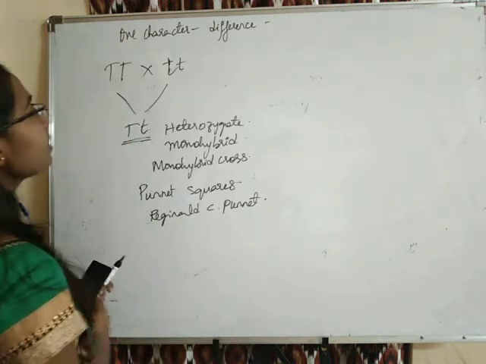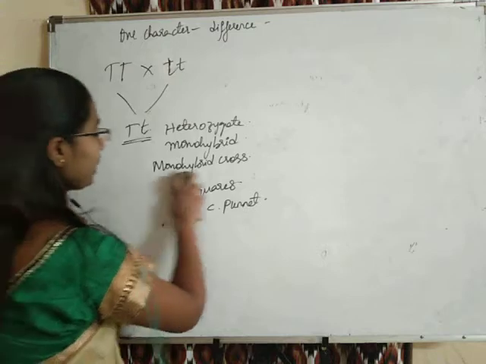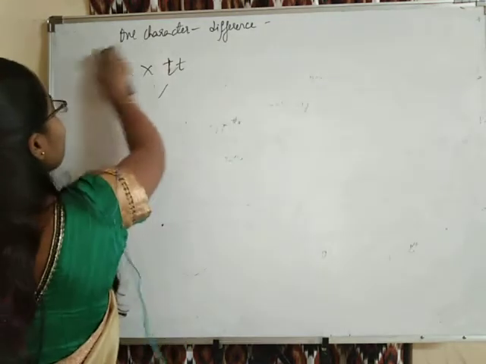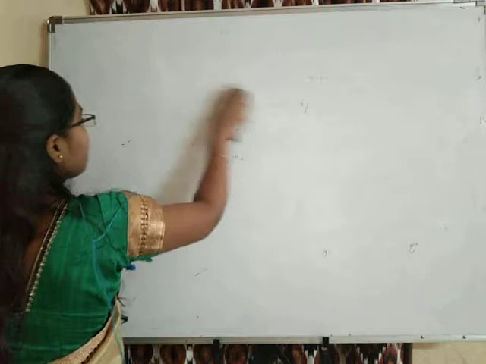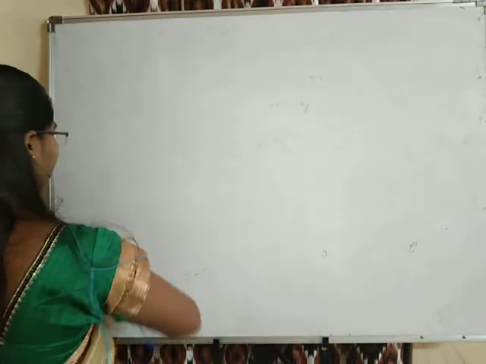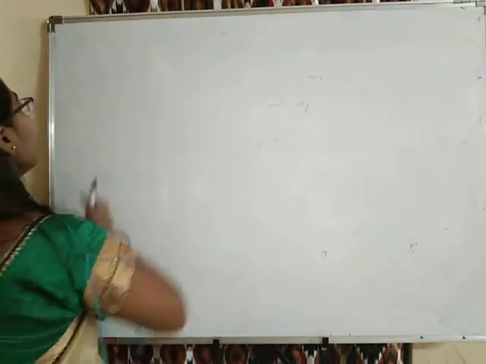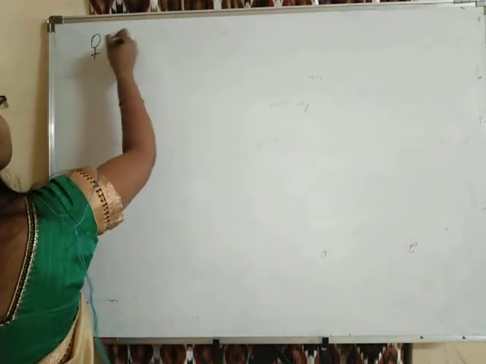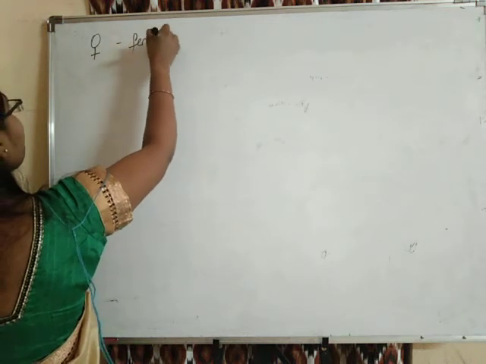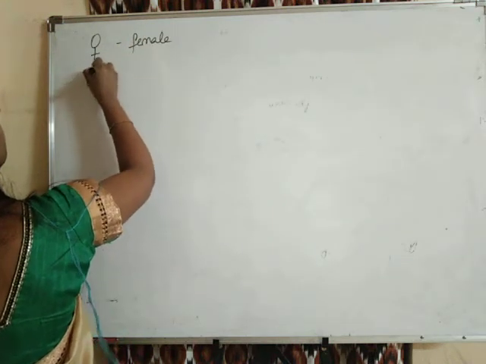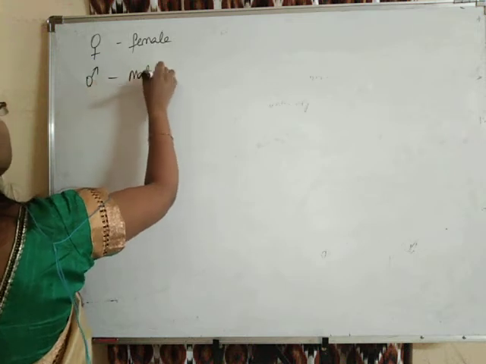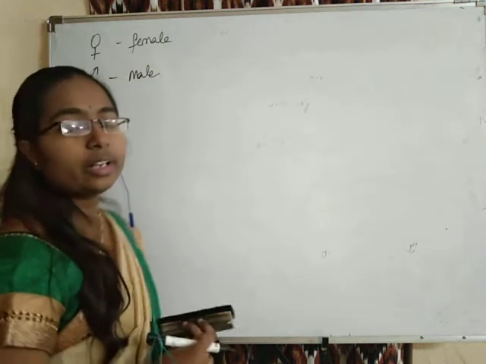Let us draw a Punnett square for our cross. Before we go to the Punnett square, we need to learn a few more things, students, because this is all just basics. In a Punnett square, this symbol is always used to indicate a female and this symbol is used to indicate a male.